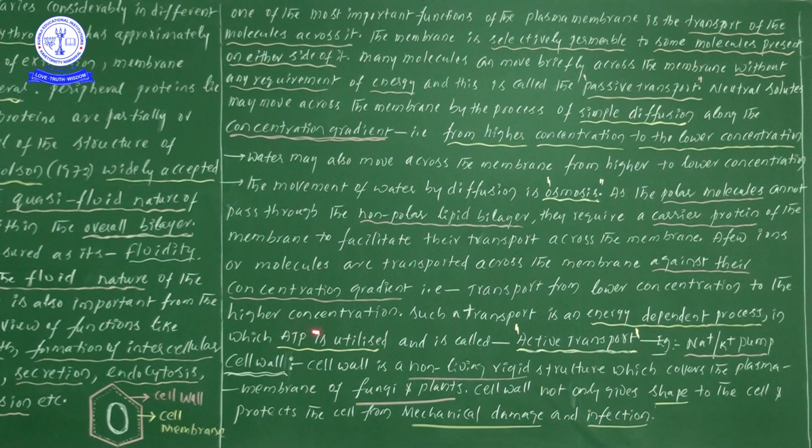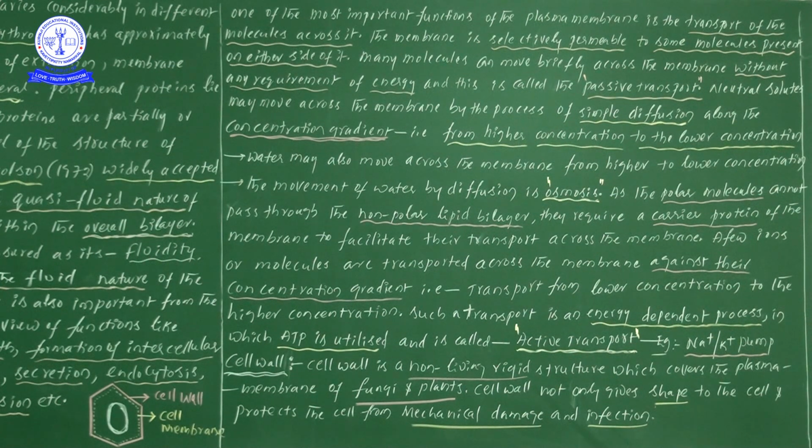Next one. Suppose the ions are moving against the concentration gradient, from low to high. Such a transport is an energy dependent process. For this kind of transport, what is required? Energy is required in the form of ATP. So that's why ATP is utilized here and it is known as active transport.